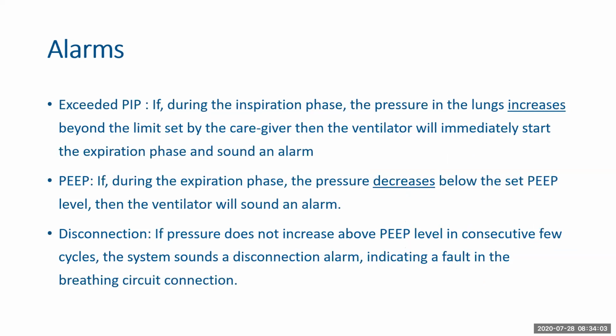So this is another important slide that I wanted to cover, which is the alarms in the system. We had 3 alarms in our ventilator, which is the exceeded PIP: if during the inspiration phase, the pressure in the lungs increases beyond the limit set by the caregiver, then the ventilator will immediately start the expiration phase and sound an alarm. In positive end expiratory pressure, if there is a drop during the expiration phase below the peak level, then the ventilator will sound an alarm.